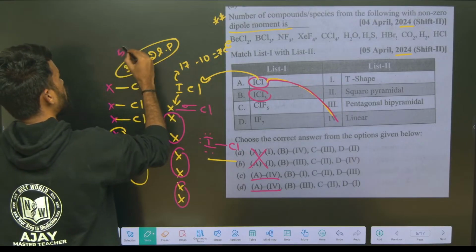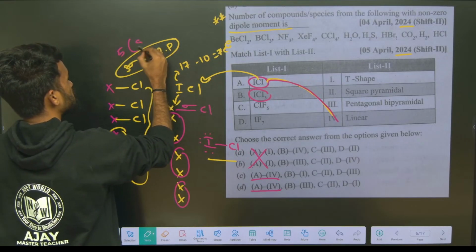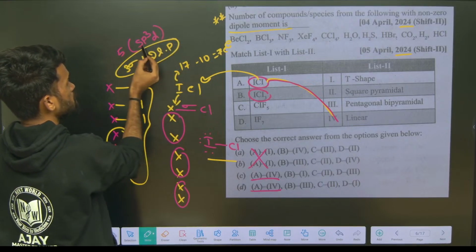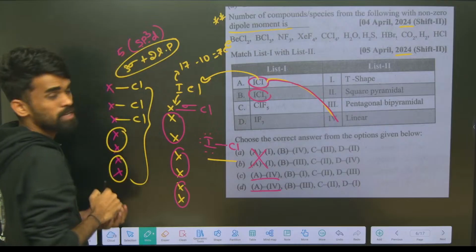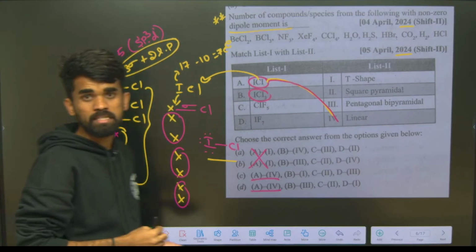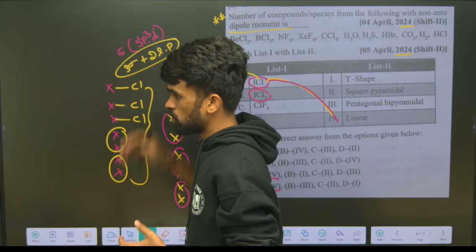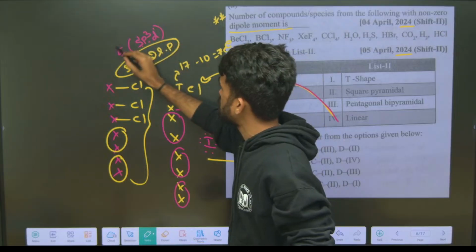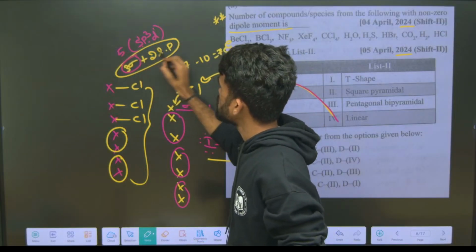So you are going to get 5 hybrid orbitals: 1 S, 3 P's and 1 D, so 1 plus 3 plus 1 is 5. So you got sp3d hybridization with 3 sigma bonds and 2 lone pairs.